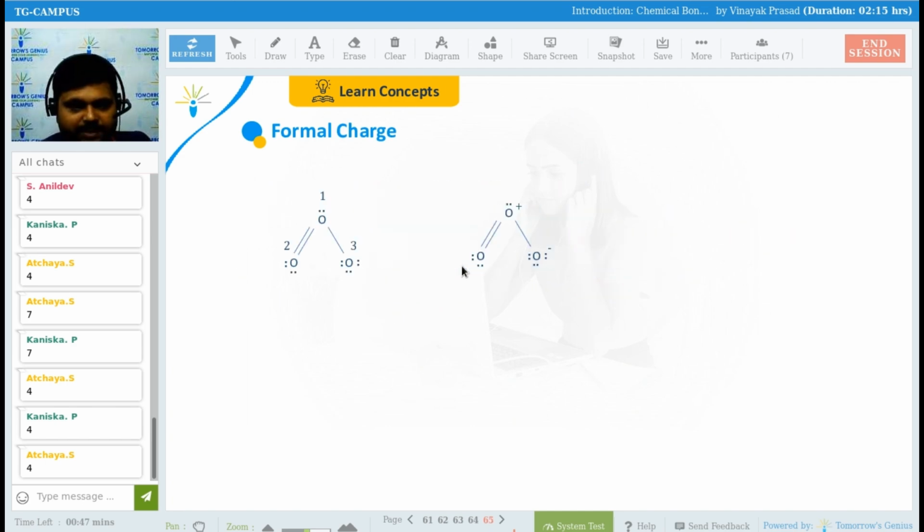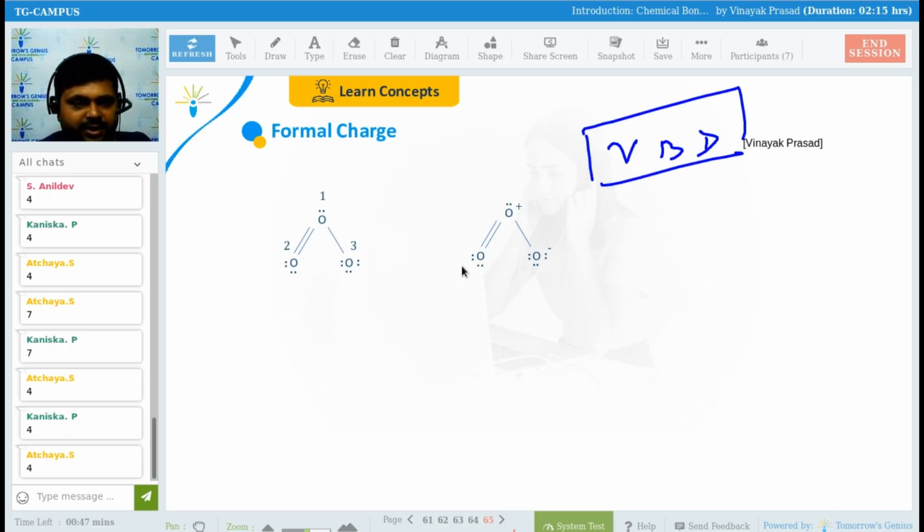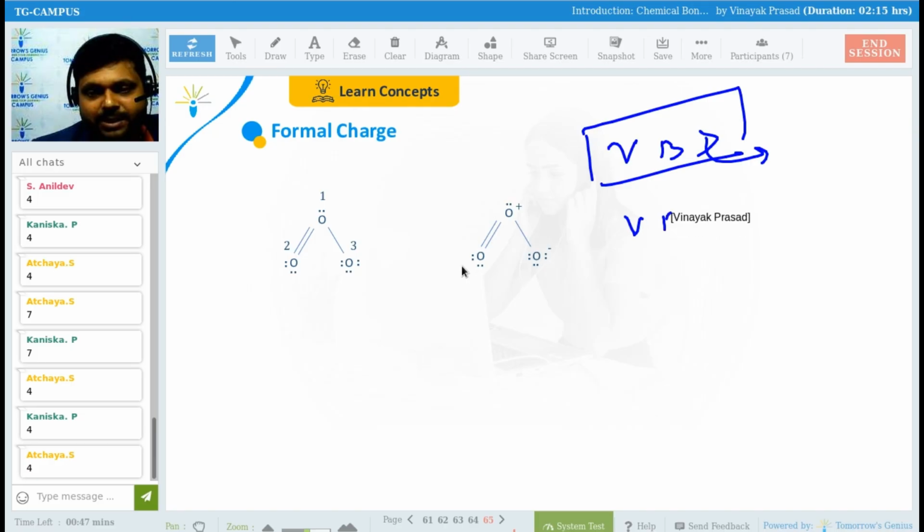But with the help of this VBD, V for Vinayak sir, B for bonding, and D for what? D for you can take anything. So V, valence bond, and D for anything that you want to take. With the help of this VBD, you can find any answer. Let's suppose I have to find it for this oxygen, then how will you find it?